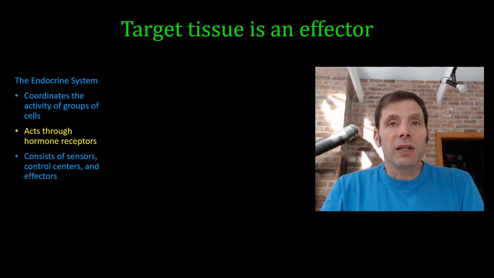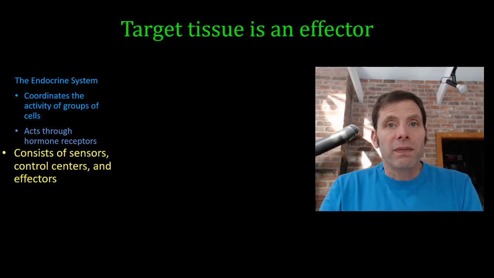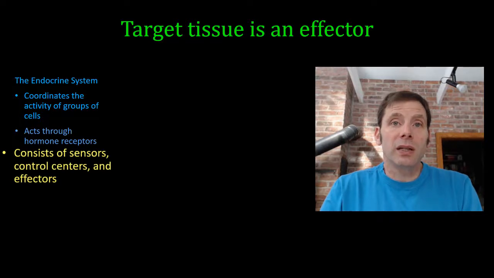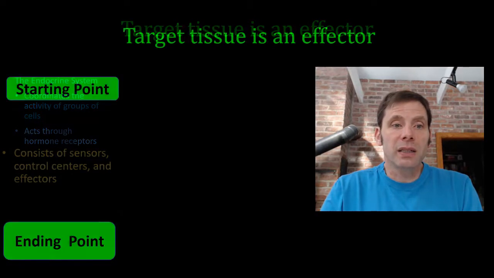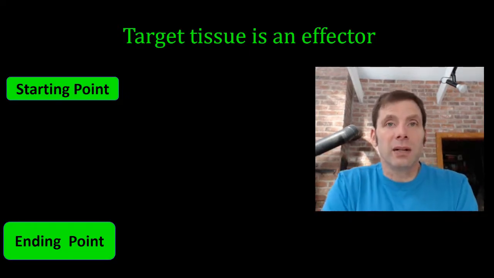And I'd like us to think of the target tissue as an effector. And so we're all of a sudden talking about feedback loops. We're thinking of loops with sensors, control centers, and effectors, and the target tissue is going to be an effector. Hopefully this slide as it unfolds will look familiar. It's from our video on feedback loops.